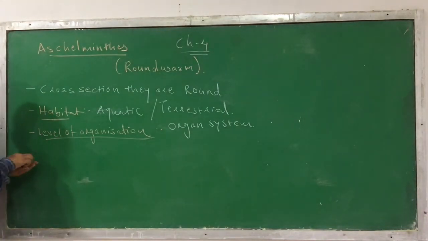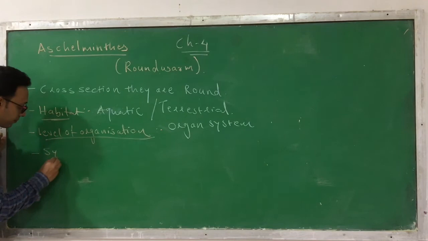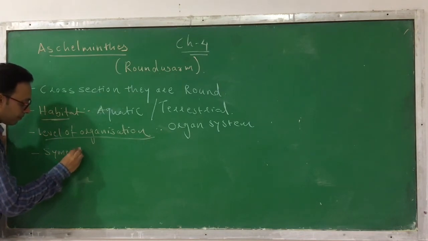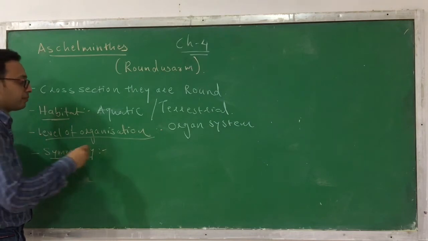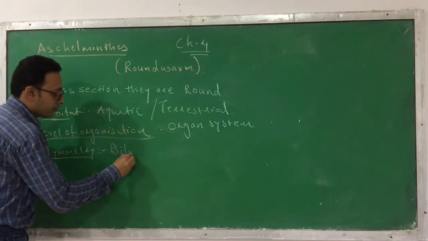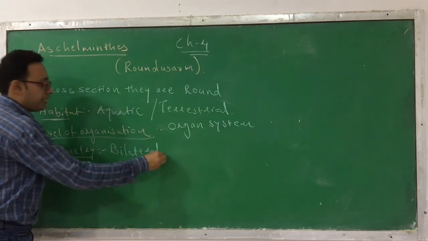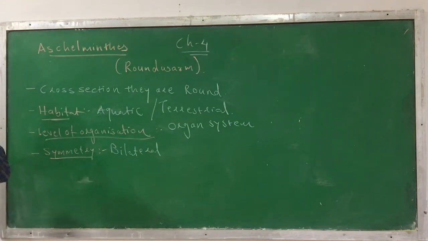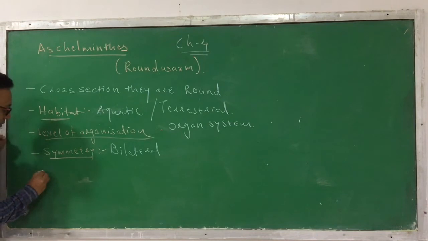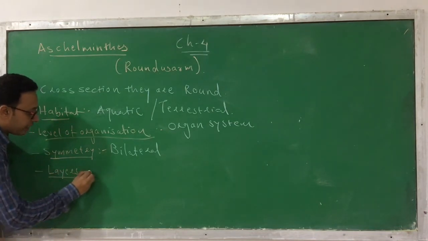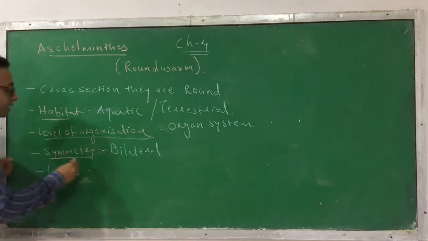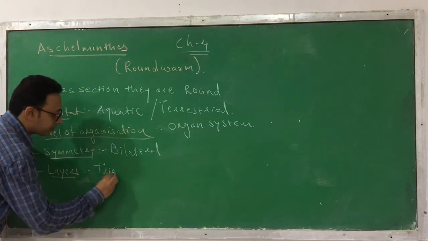Next, when we talk about symmetry, here the symmetry is also bilateral symmetry, which means they can be divided into equal halves through only one plane. Next, the germ layers are also three, which means they are triploblastic.